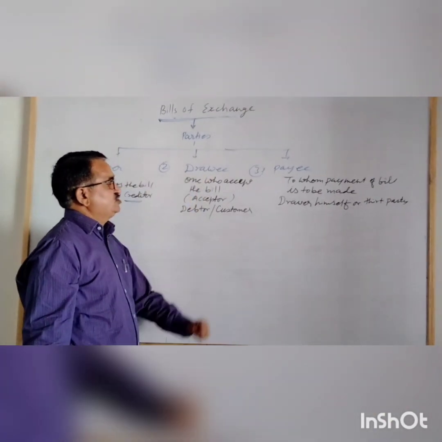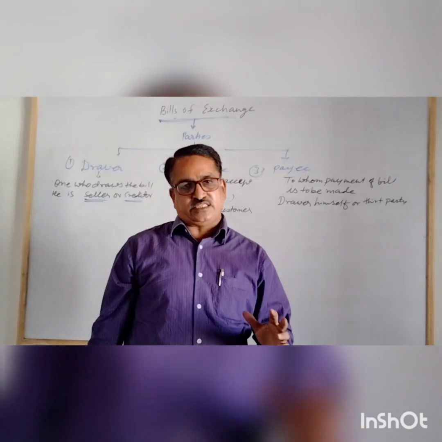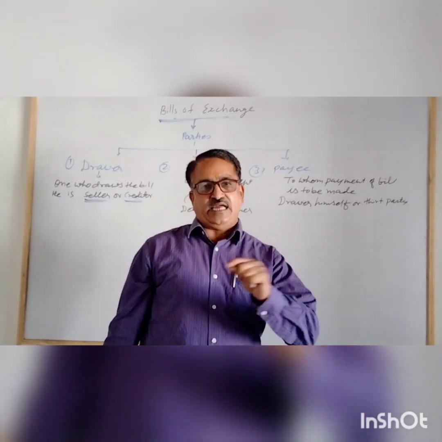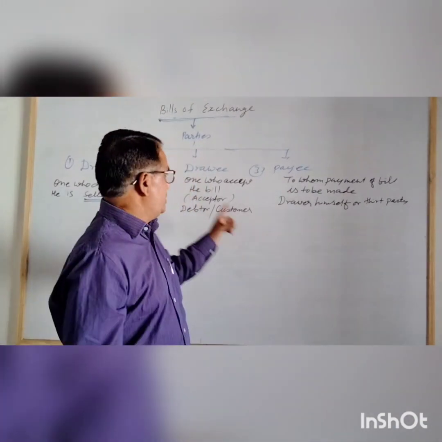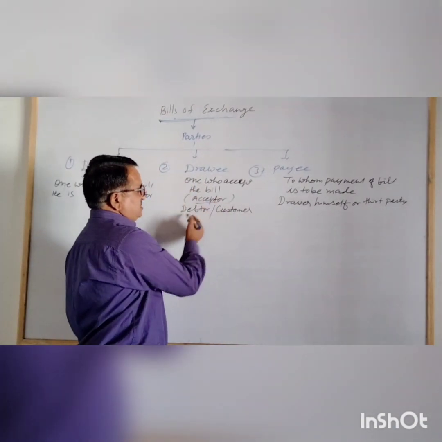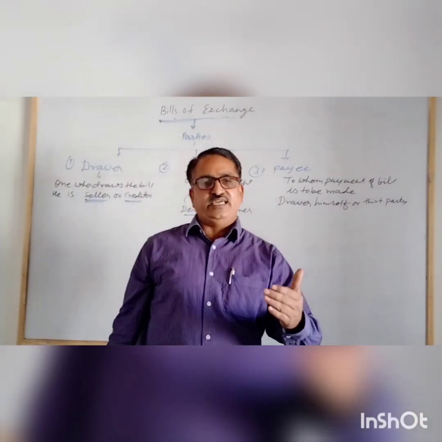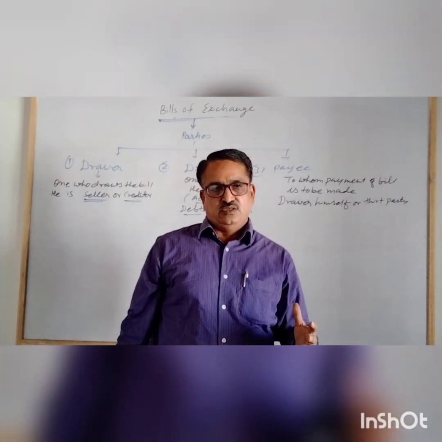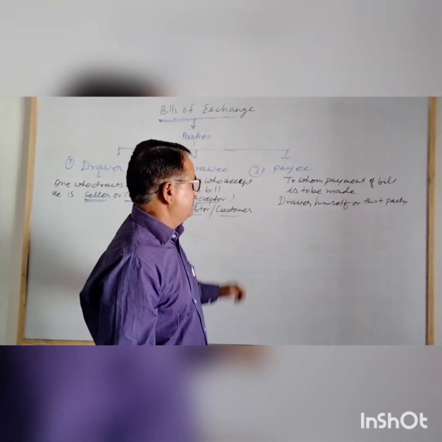Second party is drawee. So drawee is generally a purchaser or a customer, as he accepts the bill drawn by the seller, so he is called acceptor. And generally he is a debtor or a customer. So drawee is generally a debtor or a customer. As he accepts the bill, he is also called acceptor.